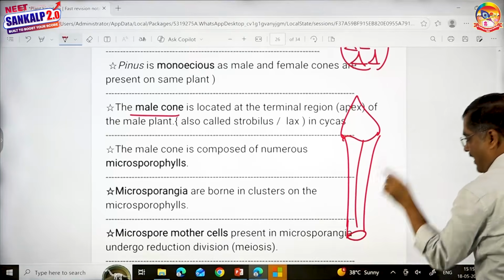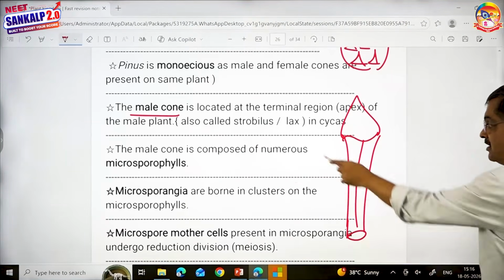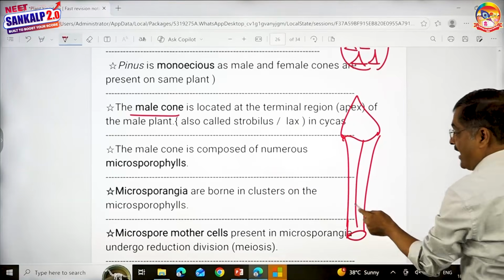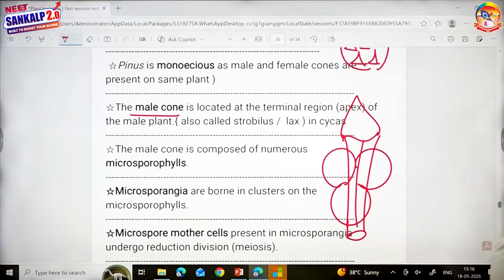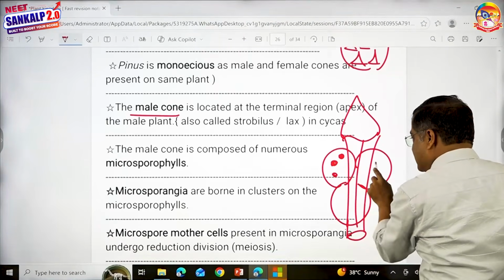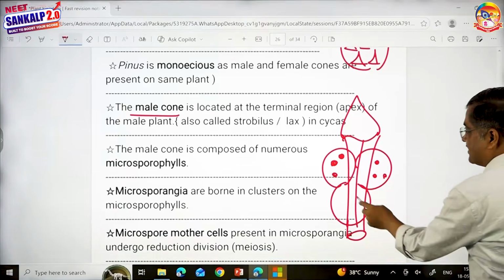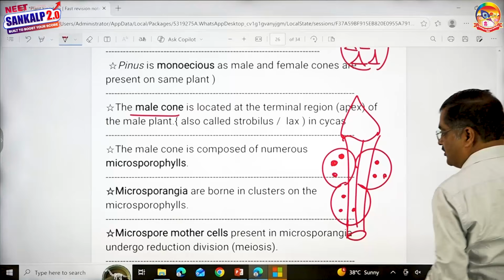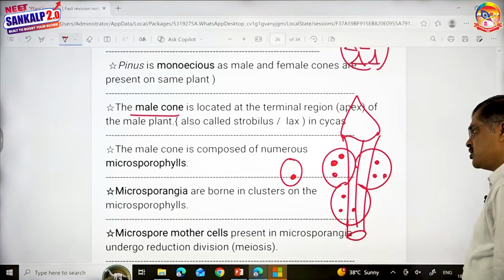Microsporophyll. What should microsporophyll contain? It contains microsporangia. This is one bag, another bag, another bag. These are microsporangia. What do microsporangia contain? Microspore mother cells. What happens to these microspore mother cells? They undergo reduction division and give rise to microspore.